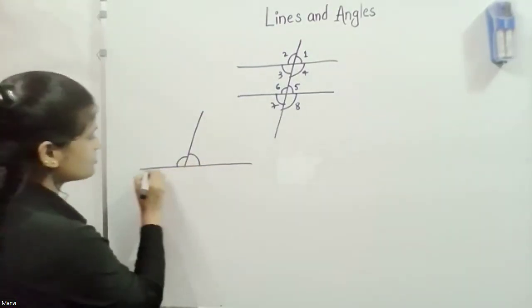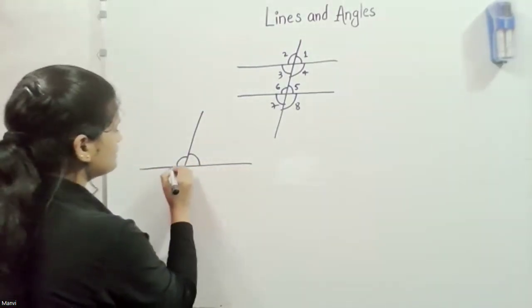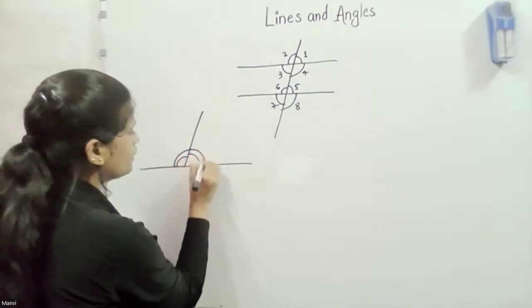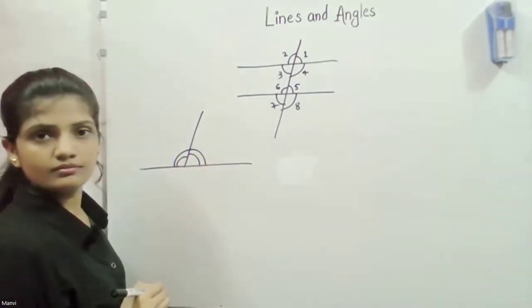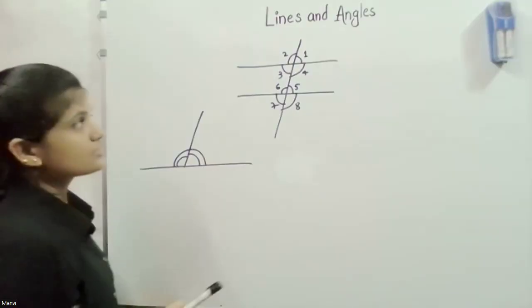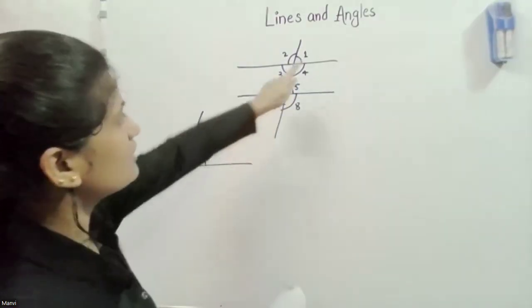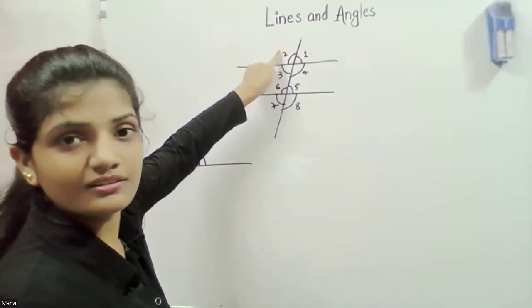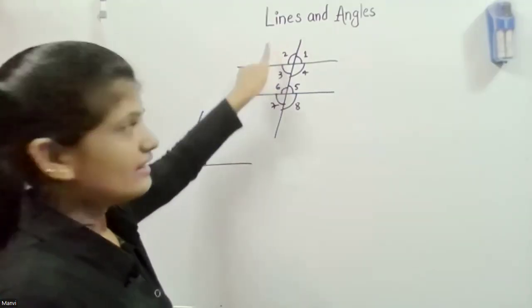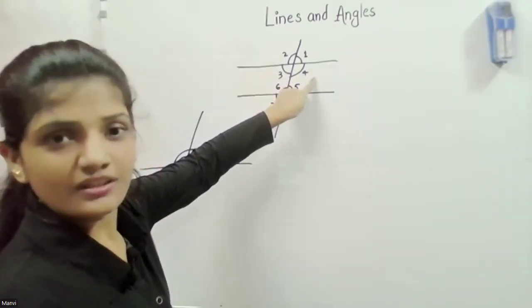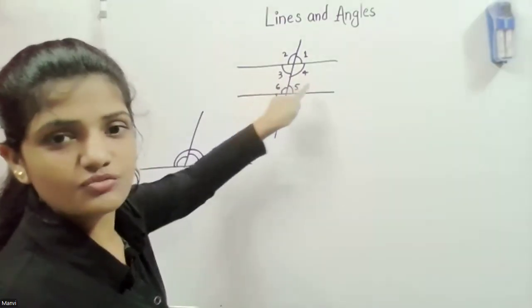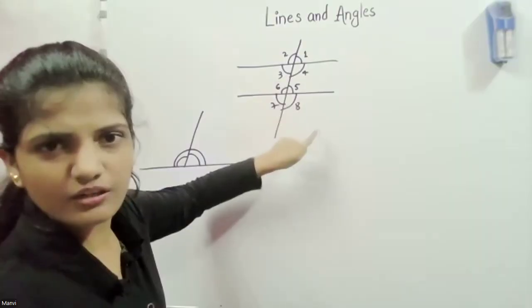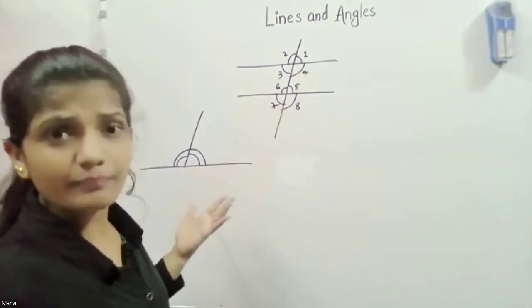If this is a straight line, do you agree this whole equals 180 degrees? So here also, if we add 1 and 2, this equals 180. And 3, 4 also, 5, 6 also, 7, 8 also. They all make 180.